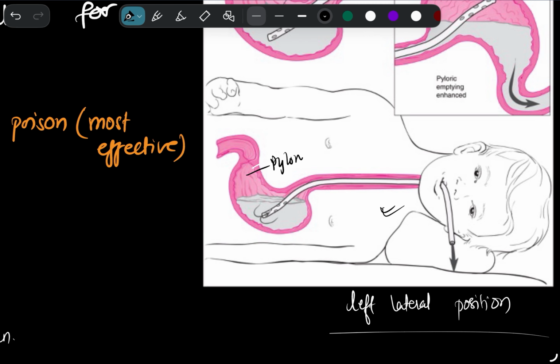You can see this is the pylorus. The pylorus is facing upward. So if the pylorus is facing upward, that means that this is the small intestine, this is the duodenum. So the small intestine and duodenum are also facing upward. So if this is facing upward, then it becomes very difficult for this fluid to go into the small intestine.